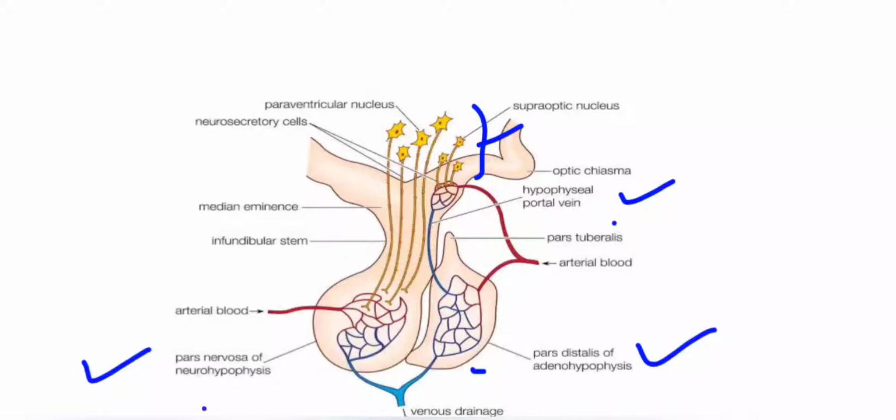Whereas the posterior part of the pituitary gland is connected to the hypothalamus. The neurosecretory cells of the hypothalamus have long axonal parts which end in the posterior lobe of the pituitary. Their axonal terminals, or the nerve endings of the axons, are in direct connection with the posterior lobe of the pituitary gland and regulate the secretions of hormones from the posterior pituitary.